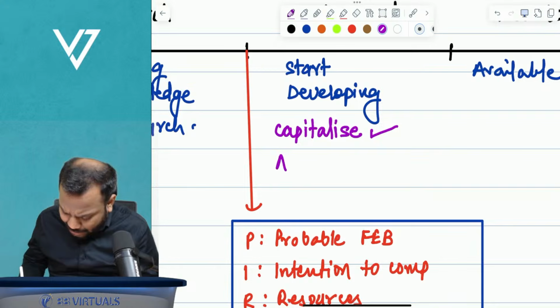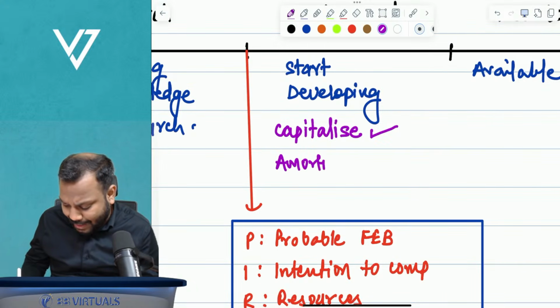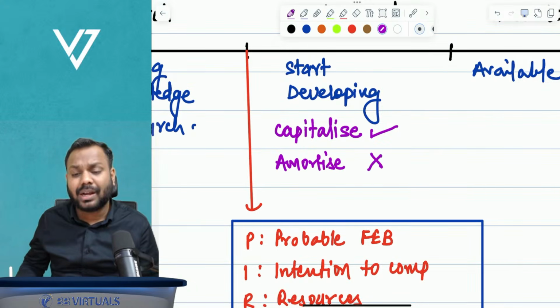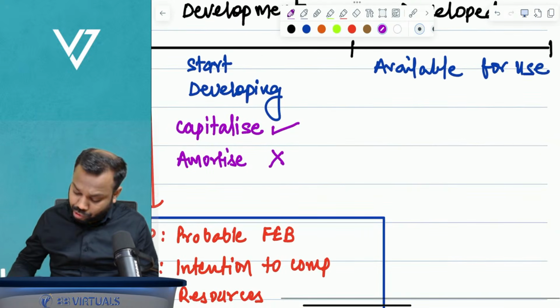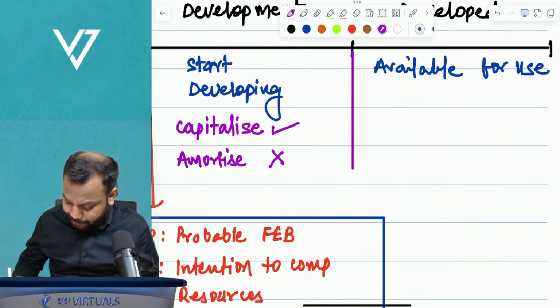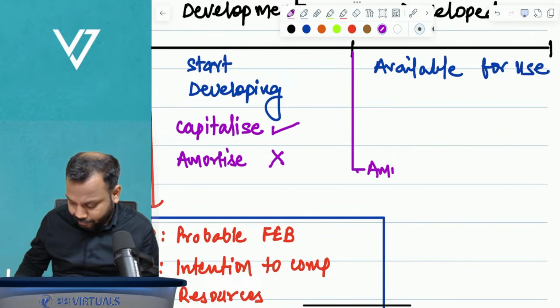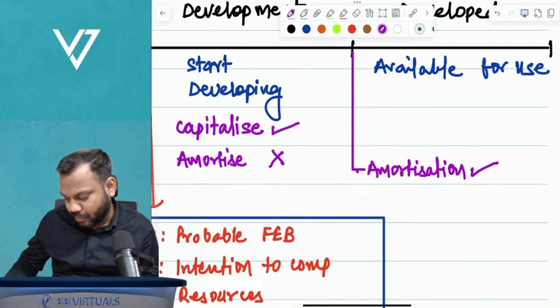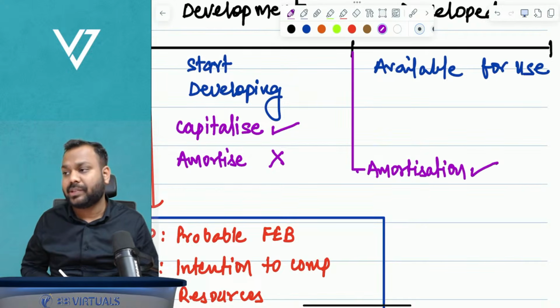But will we start to amortize? No. Amortization starts when the asset is available for use. So, amortization will start from this date.